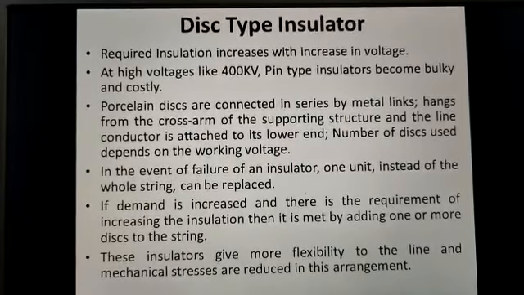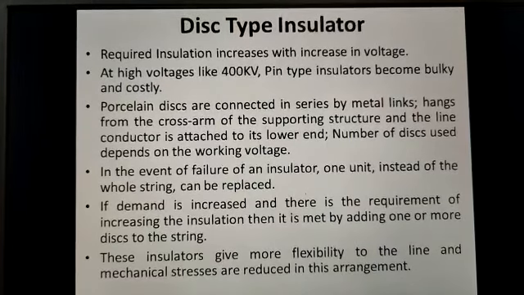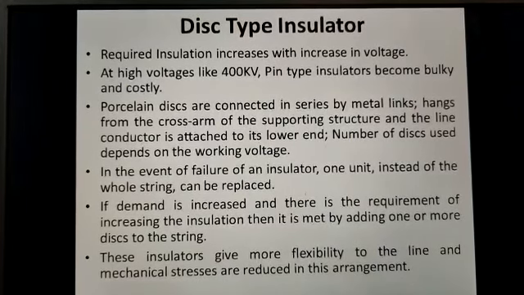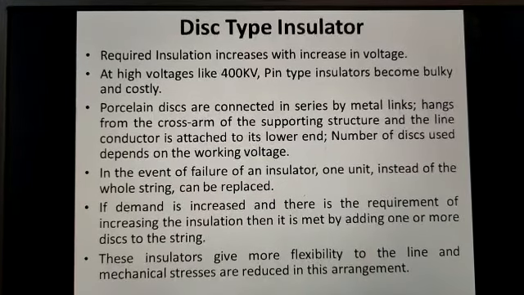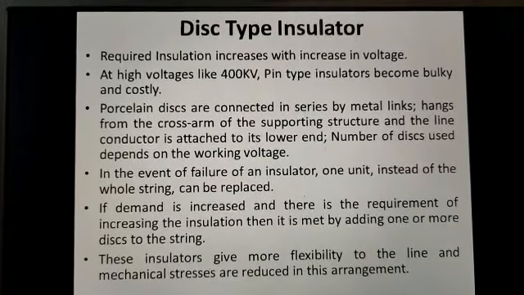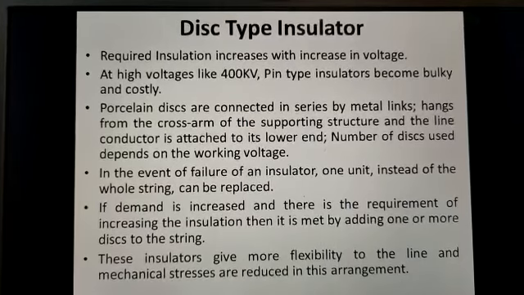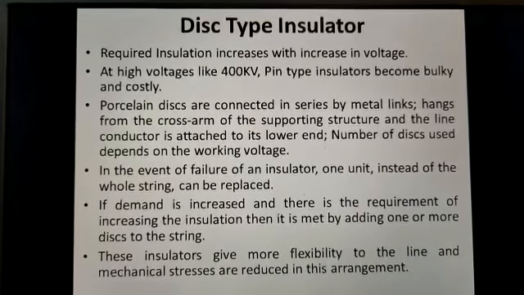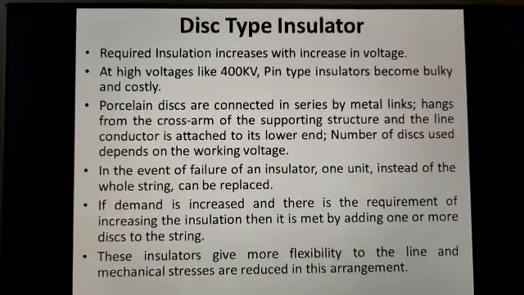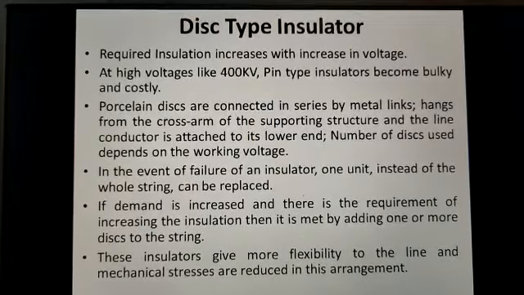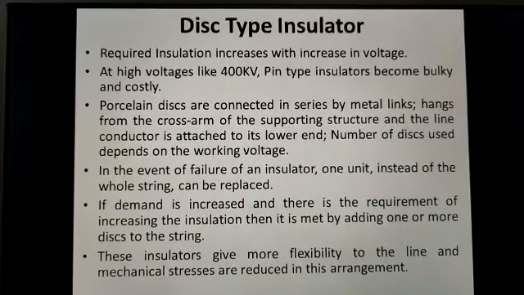The advantage of the disc type insulator is that in the event of failure, for example if one disc fails, instead of replacing the whole string, we can replace just that failed insulator. Moreover, if the demand increases in future, meaning we have to increase the insulation, one or more discs can be added to the existing string. Moreover, these insulators give more flexibility to the line and mechanical stresses are reduced in this arrangement.